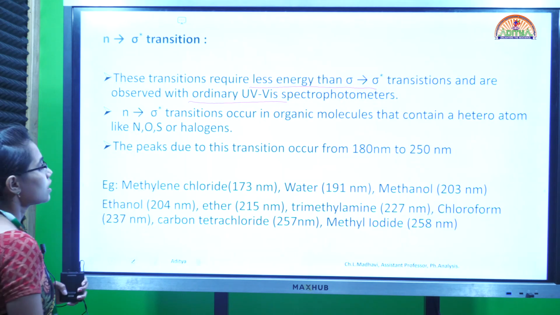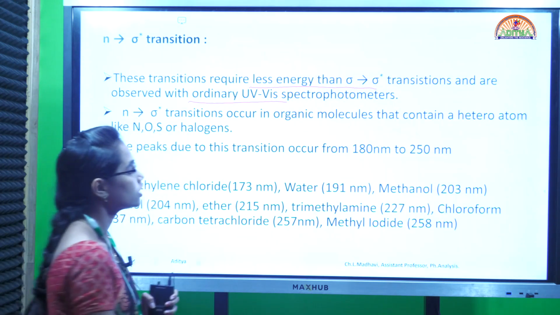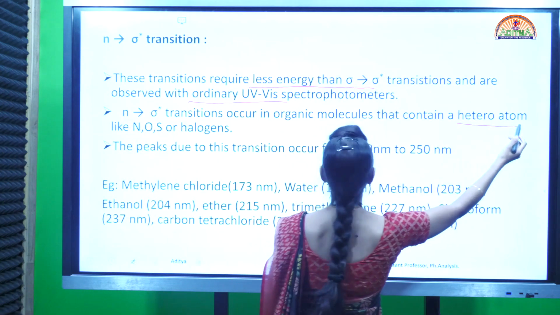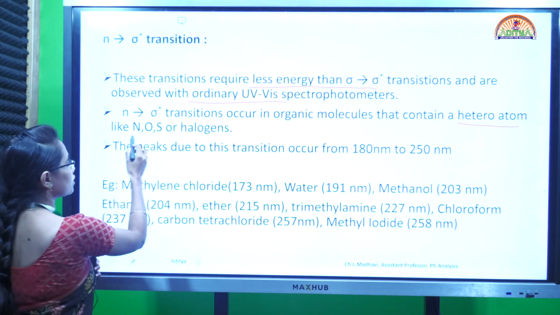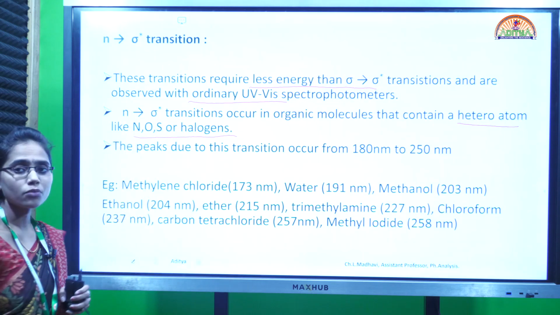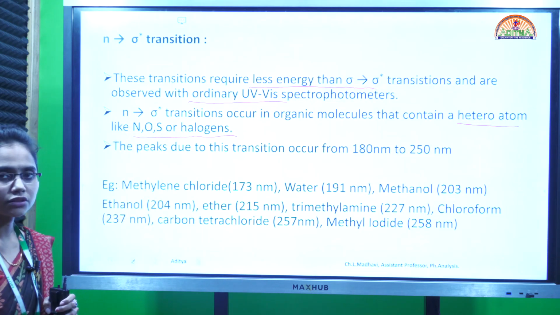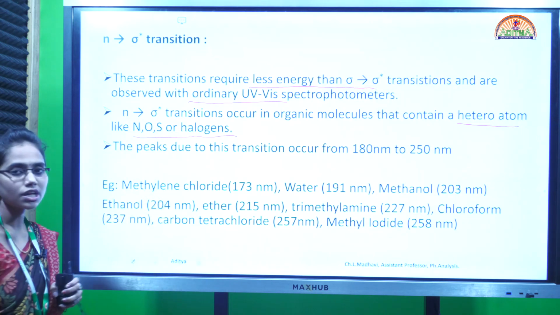For these n to sigma star transitions to occur, an organic molecule should contain a heteroatom like nitrogen, oxygen, sulfur, or halogens. N means non-bonding, and non-bonding means it should have a lone pair of electrons. Where do we have the lone pair of electrons? Usually from the heteroatoms or from the halogens.